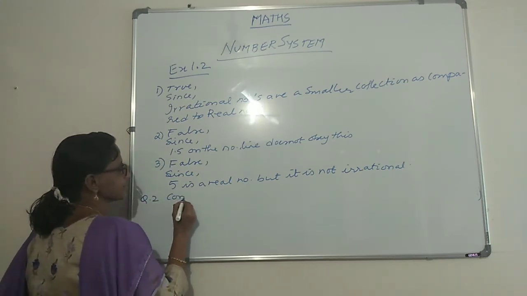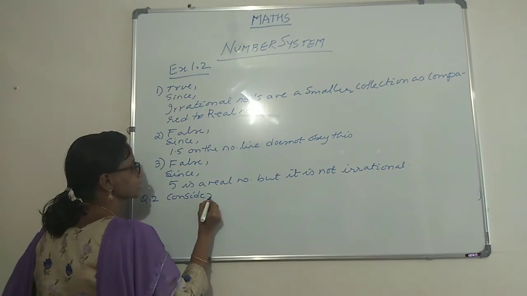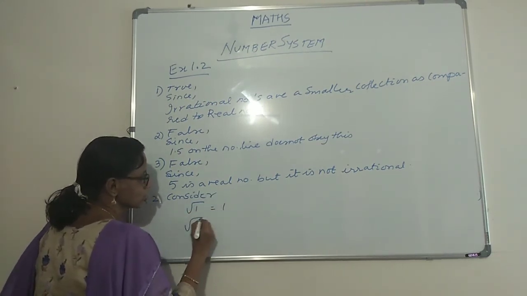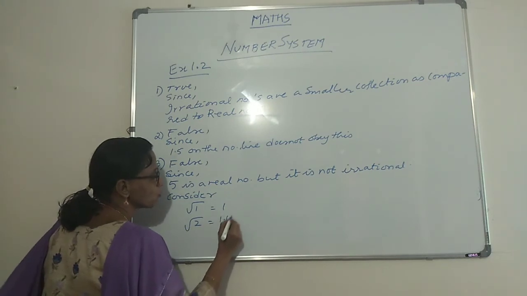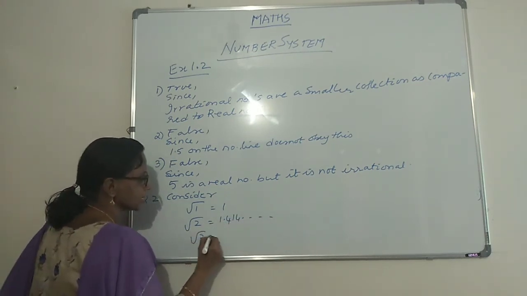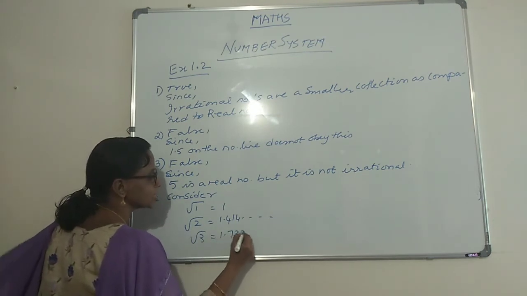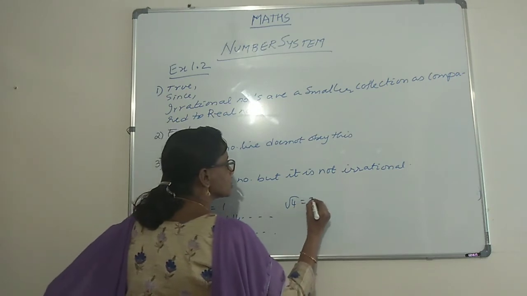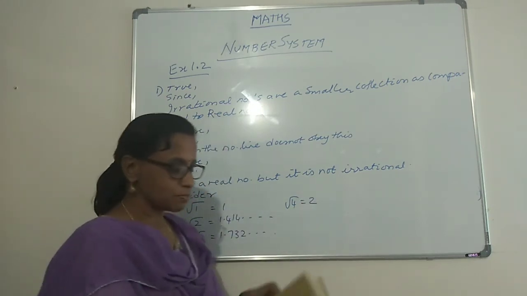Let us consider. It's just a matter of considering. Let's consider root of 1. It is 1. What is root of 2? It is 1.414, and so on continues. What is root of 3? It is 1.732, and so on continues. What is root of 4? Root of 4 is 2. And so on, this process continues.